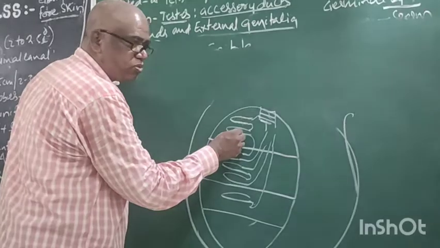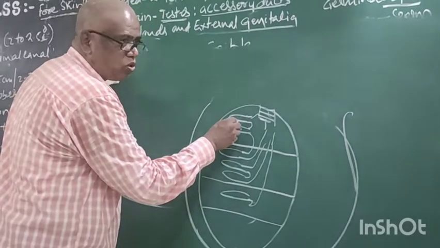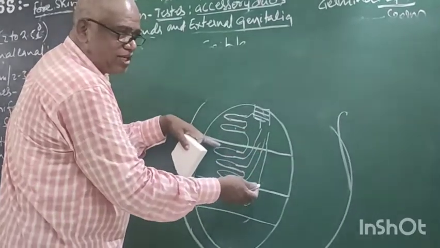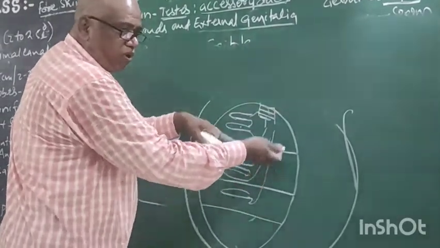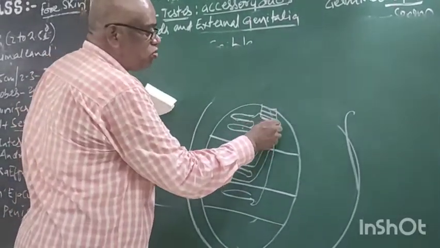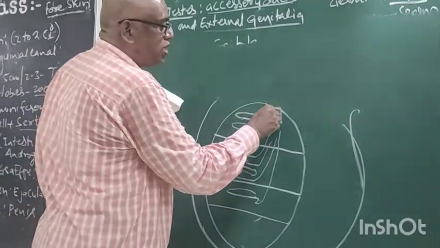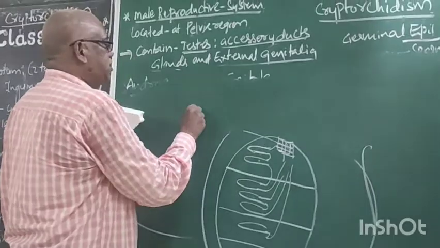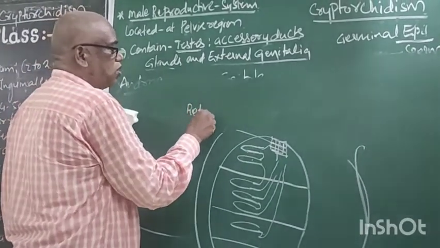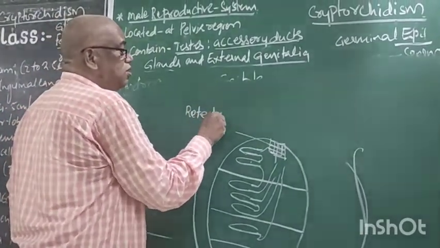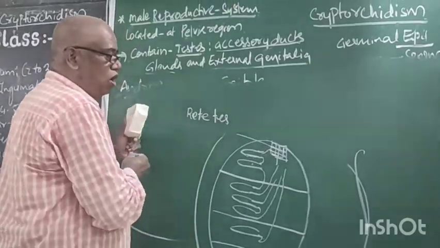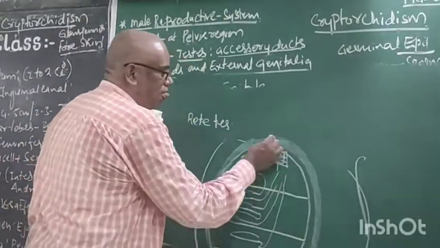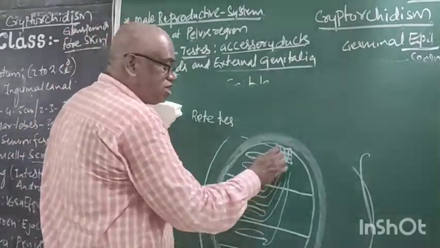This is the seminiferous tubule. One end is closed, and the other ends form a tube. This tube is connected and forms a neck-like structure at the anterior. This is called the rete testis. Now this is the wall, the tunica.